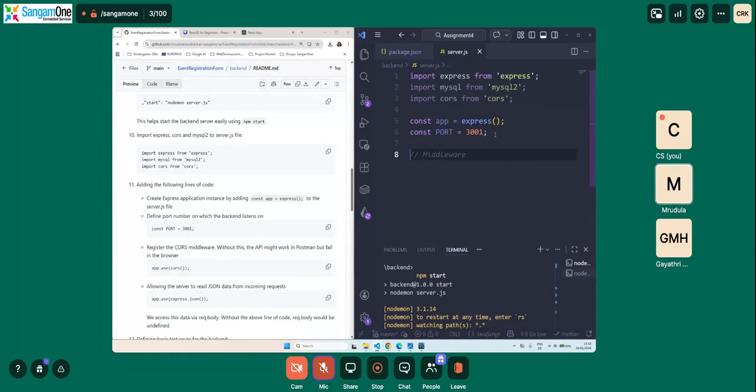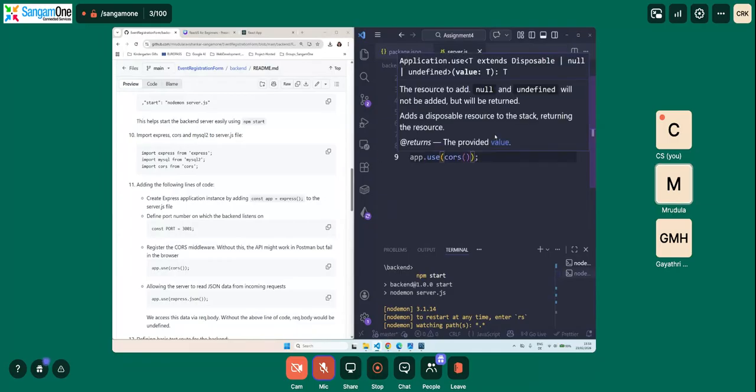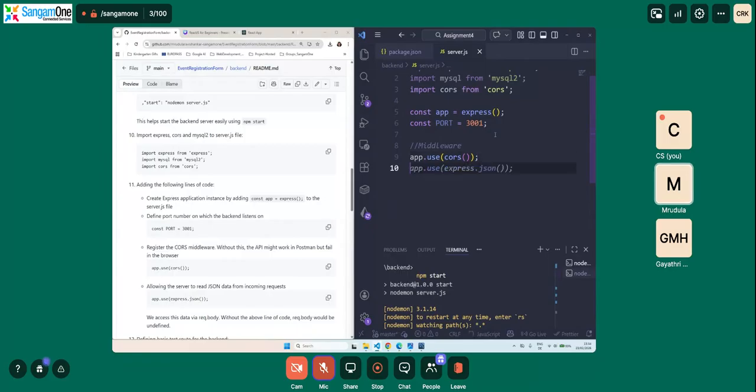So we will say middleware, and then we will say app.use of CORS. So we are saying this instance of Express, we are making use of CORS in order to enable the front end and back end communication. So now we have this.